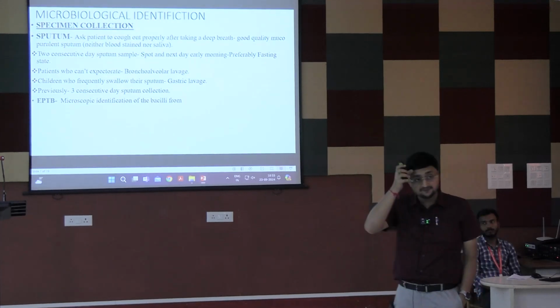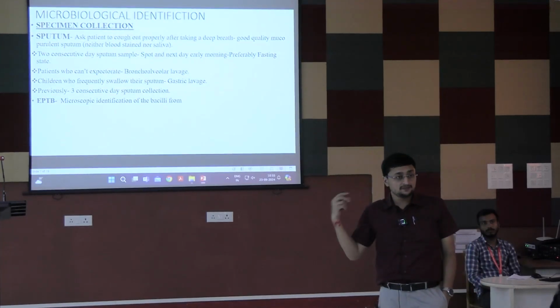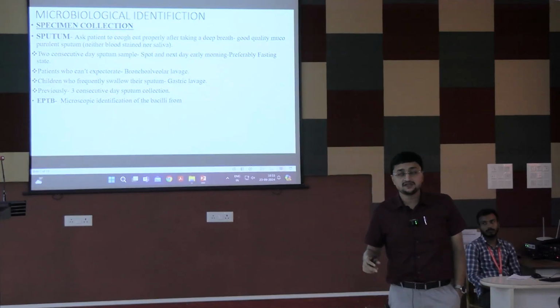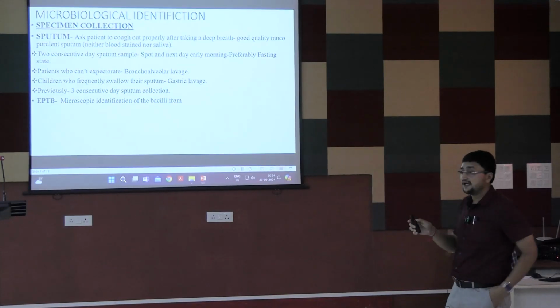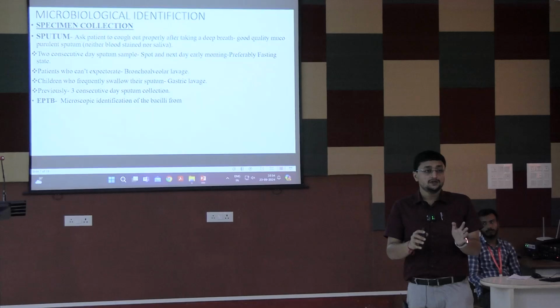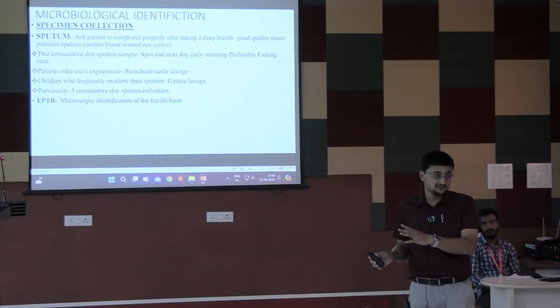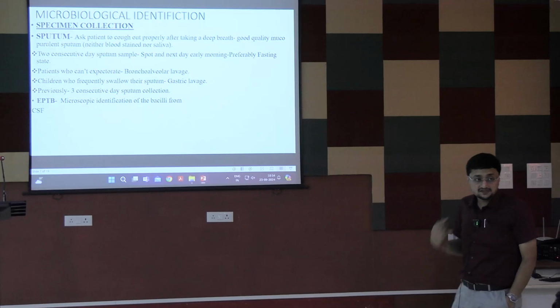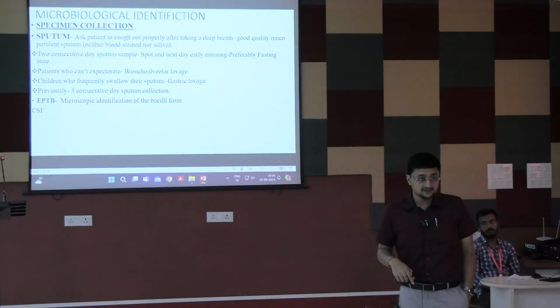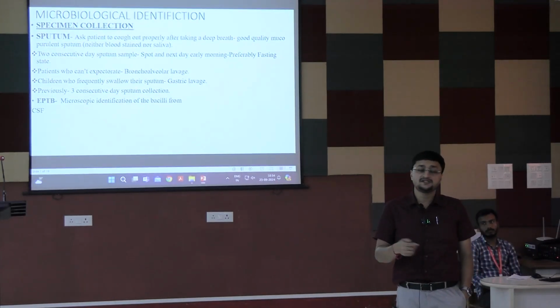In case of EPTB, extra-pulmonary tuberculosis, as I have already mentioned, in conjunction with sputum microscopy you have to do the site-specific or symptom-specific investigation. Like in case of CNS TB or TB meningitis, you have to do a CSF study, CSF microscopy or CSF CBNAAT.